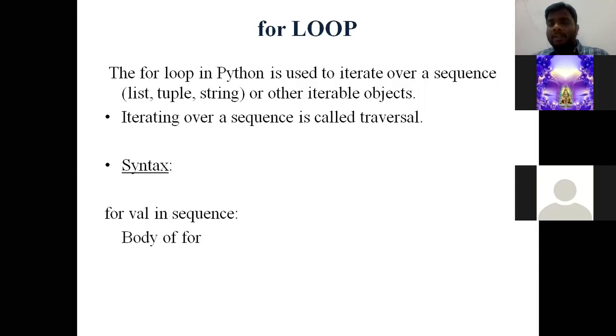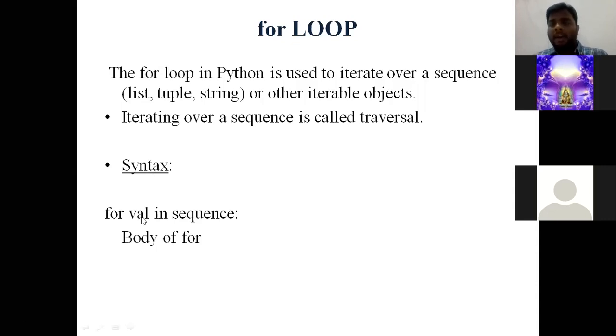In the syntax, for is a keyword, in is an operator, and then the sequence. We shall consider an example and check what the sequence is and what the value is.